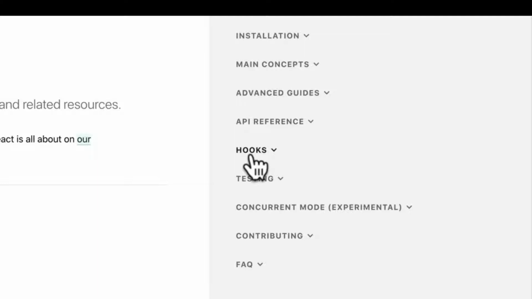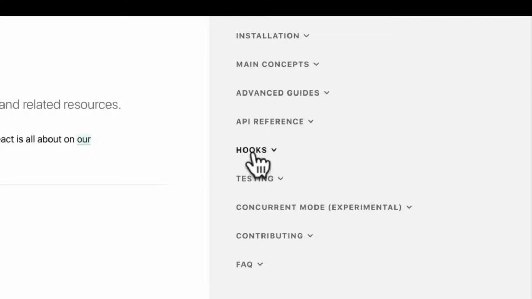I want to show you the process, how I would learn something new when a library changes, when a library has a new feature. Now, the reason I haven't talked about hooks up until now is that, well, even React documentation actually doesn't talk about hooks until way later in their guide. When you learn about React, their main concept, some of the advanced guides, some API references, they don't mention hooks until the very end. So when you learn about React, it's good to put off hooks until you actually understand the concepts, which hopefully you do until now.